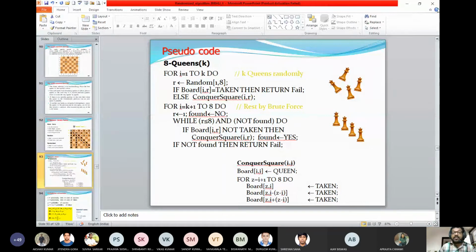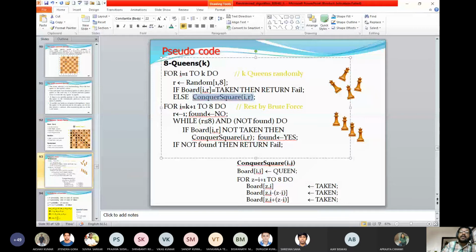Right. So this is one of the algorithms, and every time here the placement is that we are checking all the possibilities. So this particular second loop, for i equal to k plus 1 to 8, with found equal to no, while i is less than 8 and not found, and the board not taken, then we'll call it. So this is being used to place the queen at a particular location where the space is available, and moreover it is not going to violate the decision taken on the previous move.